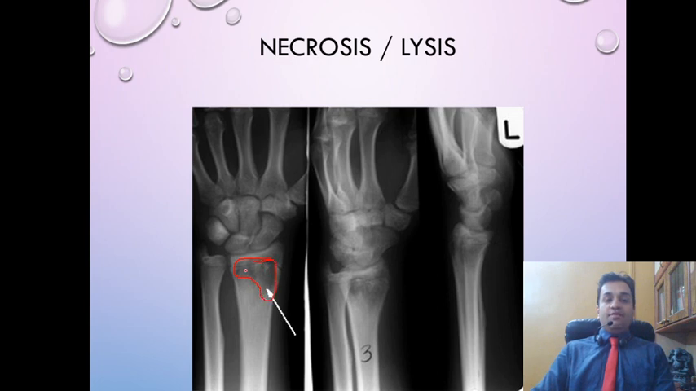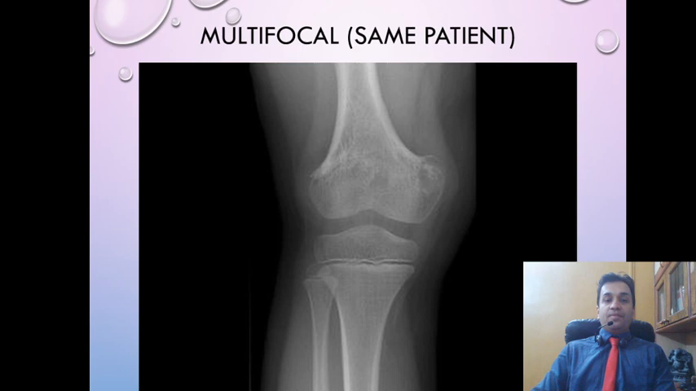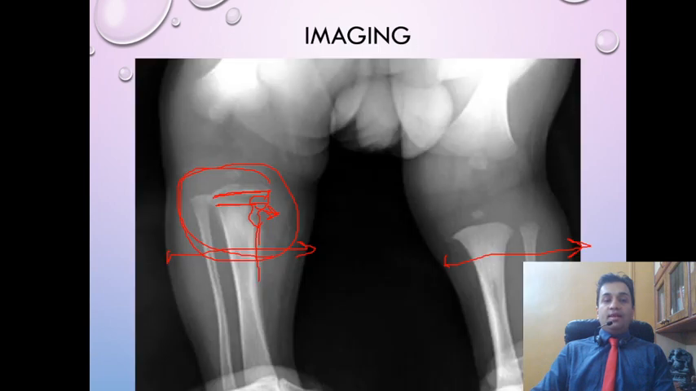Please note the epiphysio-metaphyseal junction with the lytic area which is secondary to the necrosis. This is a knee joint X-ray of the same patient, as we spoke that there is increased vascularity which can cause multifocality. This is a multifocal osteomyelitis with the second focus being at the epiphysio-metaphyseal junction of the medial condyle of the femur.